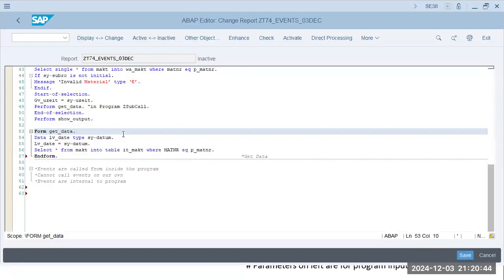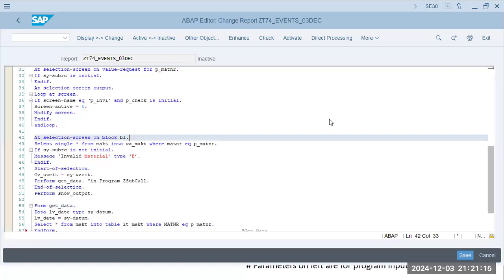Perform get data. Loop. Selection screen B1 and if.